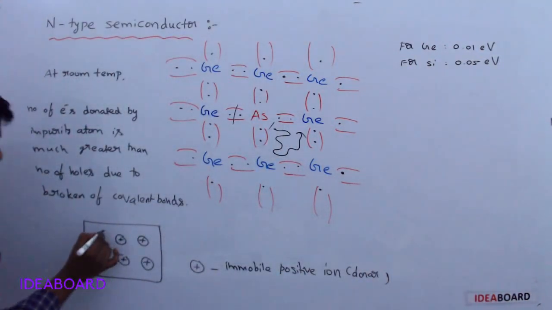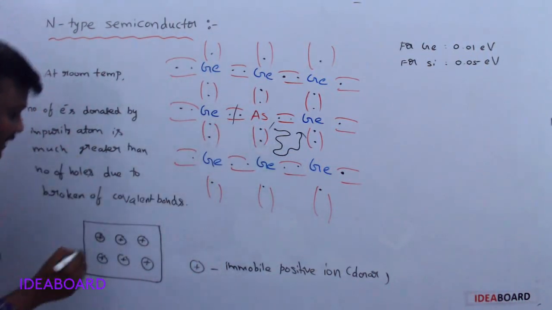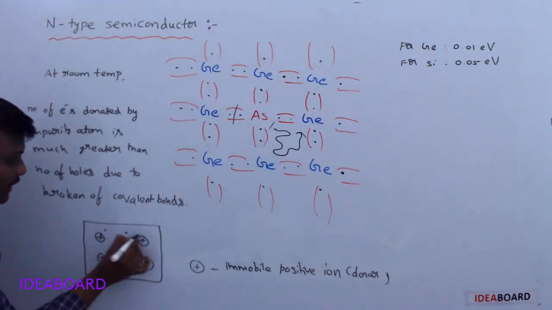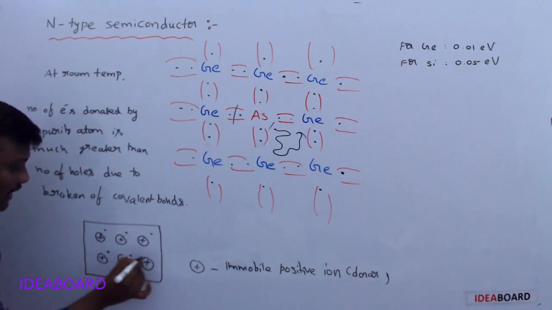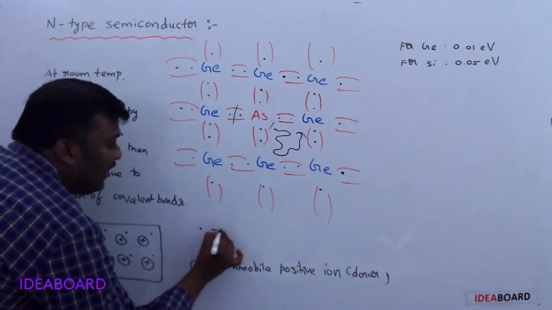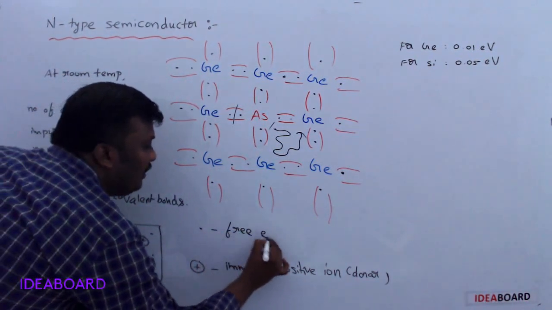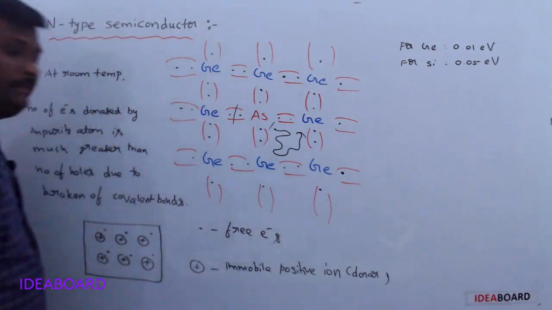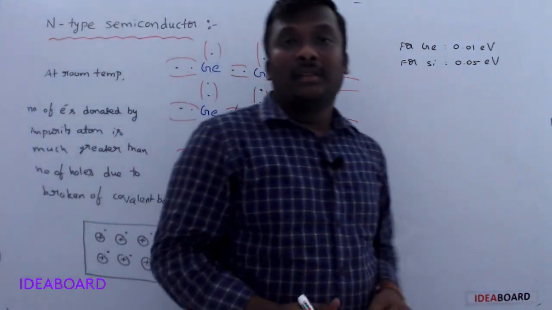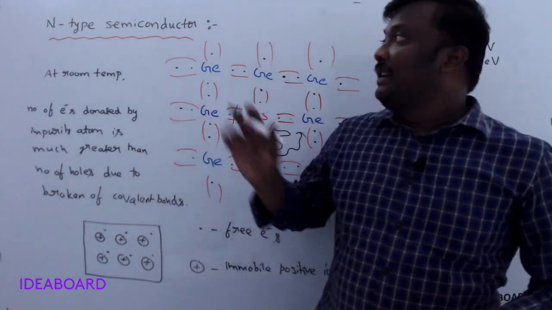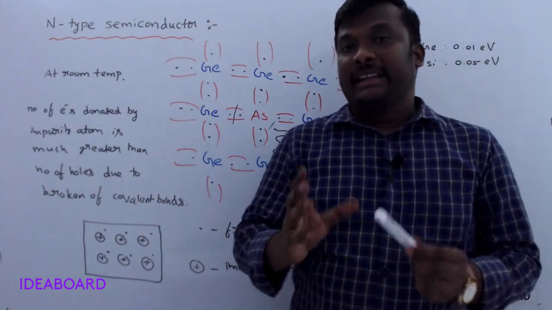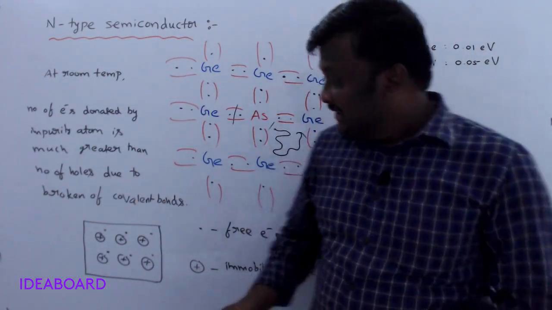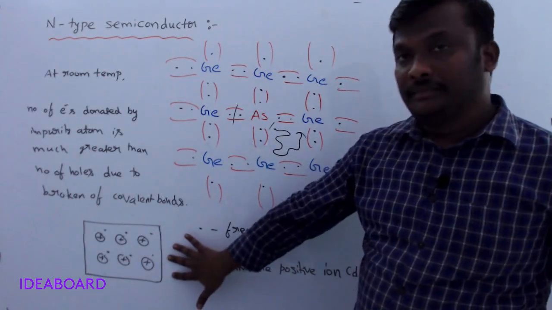And next we have free electrons. Here I may denote them with dotted lines. The dots indicate the free electrons. So anywhere in the semiconductor electronics chapter, the n-type semiconductor is generally denoted by this symbol.